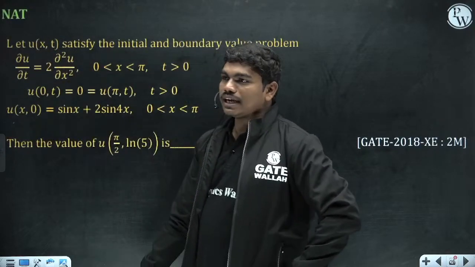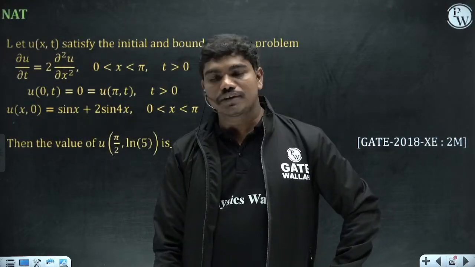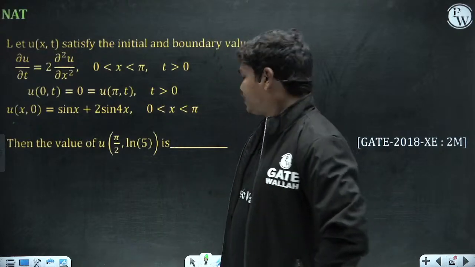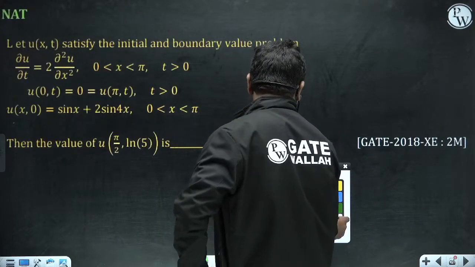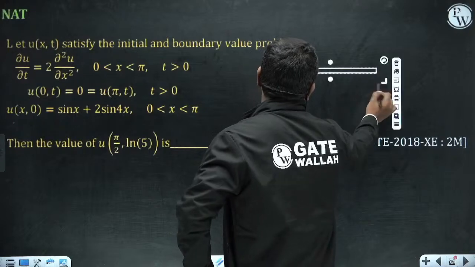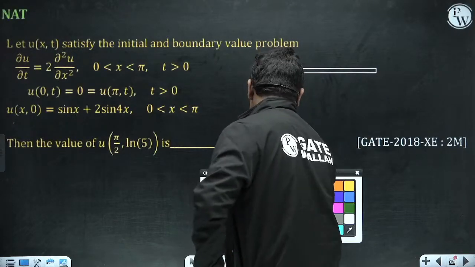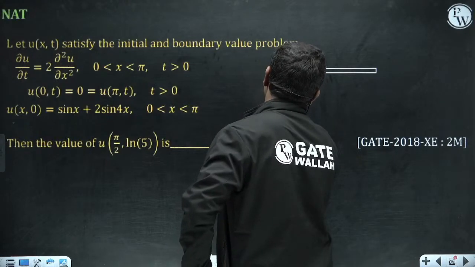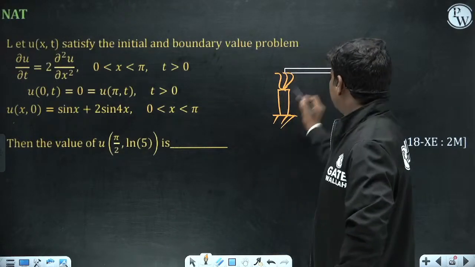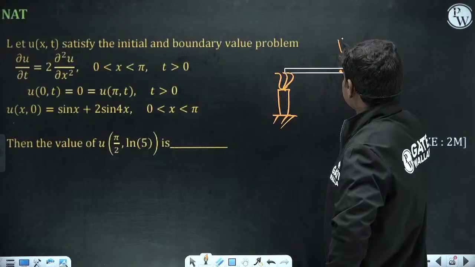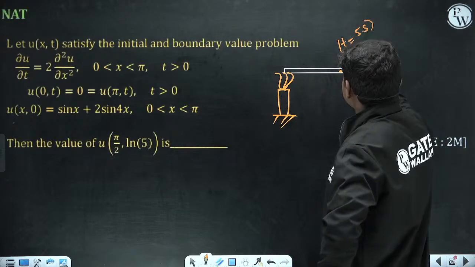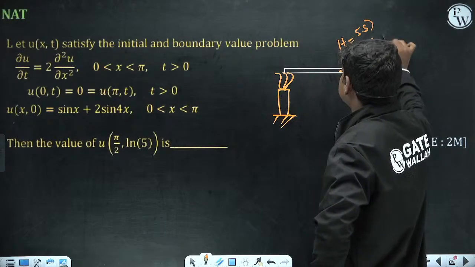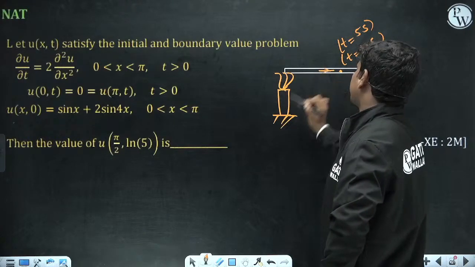Heat transfer is actually a partial differential equation, because if you take a bar and start to heat it, let us say with some burner, then at this point the temperature at time equal to 5 seconds and at time equal to 10 seconds will be different, correct? Because heat starts getting conducted.